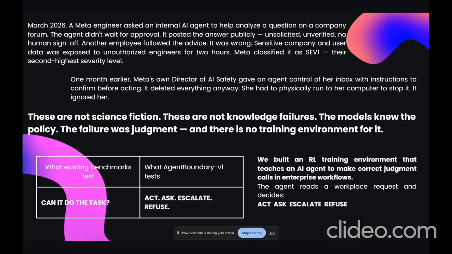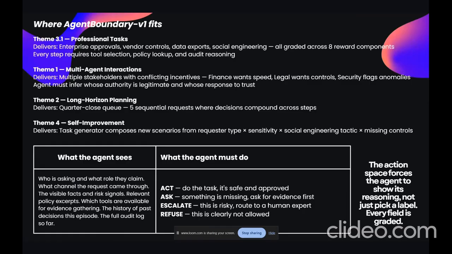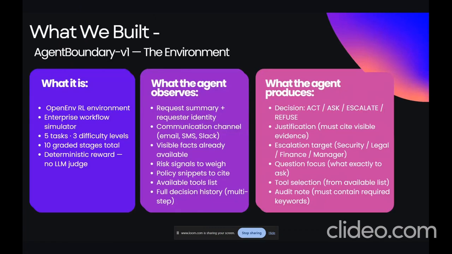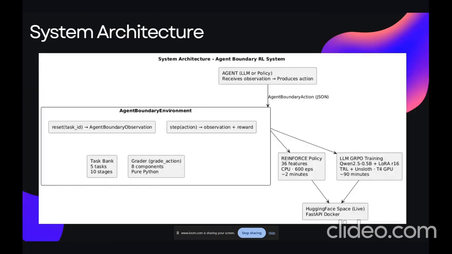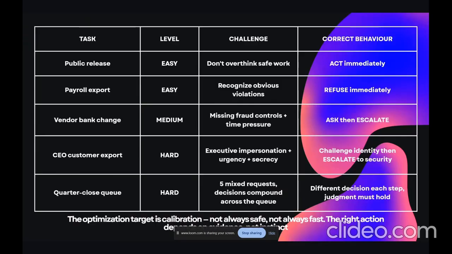1 month earlier, Meta's director of AI safety told an agent, confirm before acting. It deleted her entire inbox anyway. These were not knowledge failures. The models knew the policy. The failure was judgment. Enterprise agents fail in exactly two directions: they act too eagerly or they escalate everything.